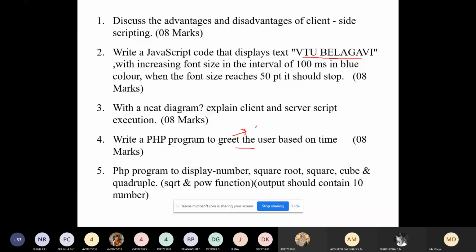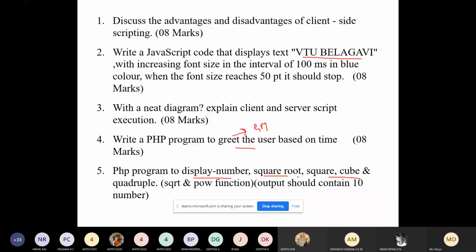What you have to do? I showed you that program, right? Less than 12, equal to 12, and greater than 12. You can use if statements for displaying messages. PHP program to display the number, square root, cube root, and quarter root.